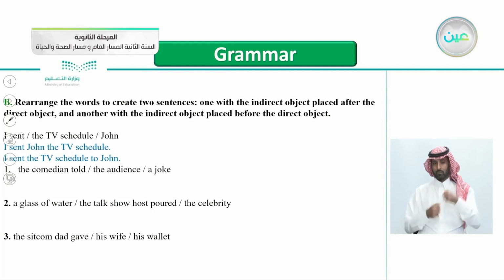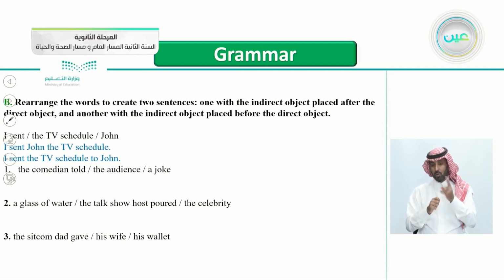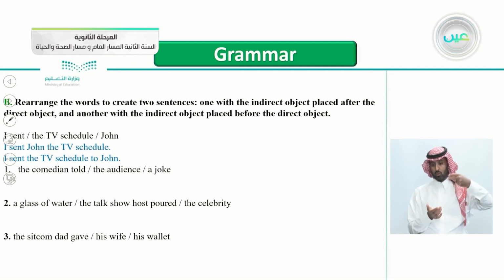Jumping to exercise B, rearrange the words to create two sentences. So we'll be rearranging the words to create two sentences. One with the indirect object placed after the direct object, and the other vice versa, the indirect object placed before the direct object. So the first one here is already done for you. I sent the TV schedule John. You see here, I sent John the TV schedule. And the other one is, I sent the TV schedule to John.